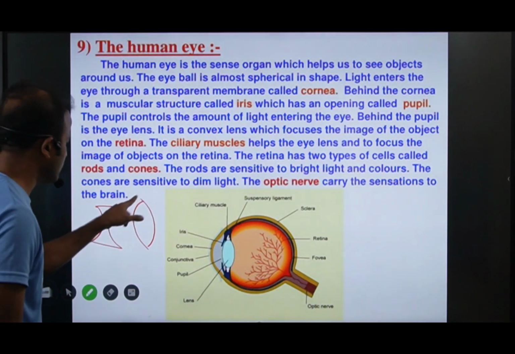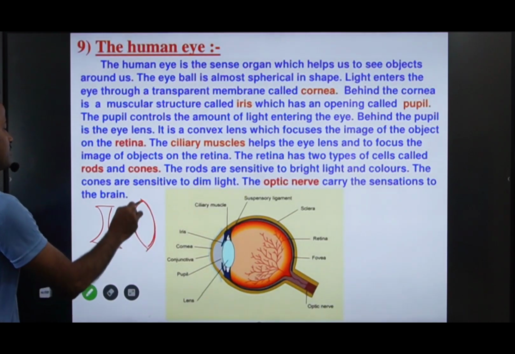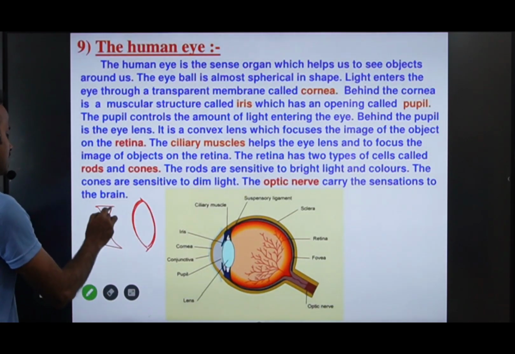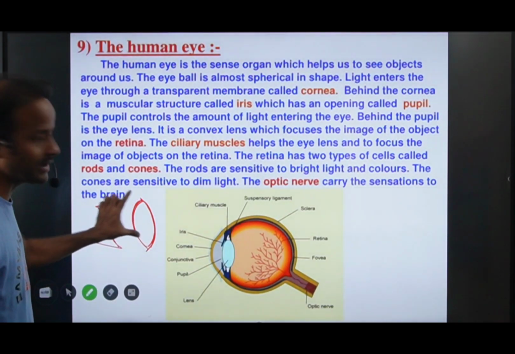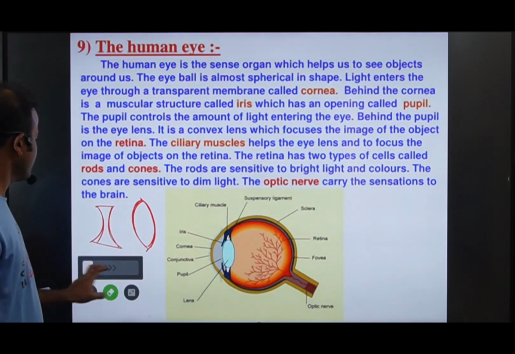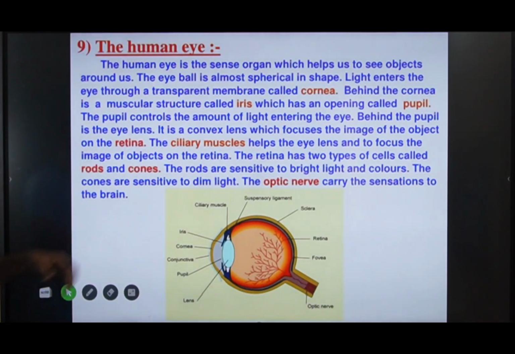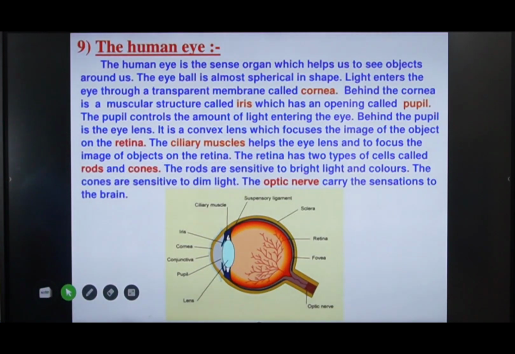Our eyeball looks like this. This part is convex, and this part is concave. Behind the pupil we can see the convex lens, right? It is a convex lens which focuses the image of the object on the retina.